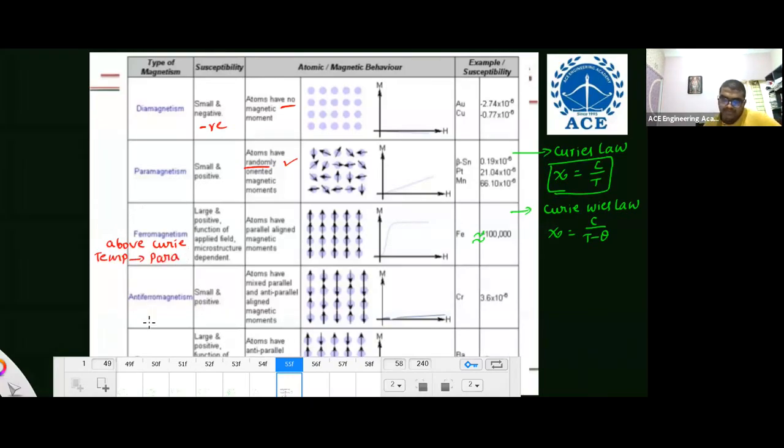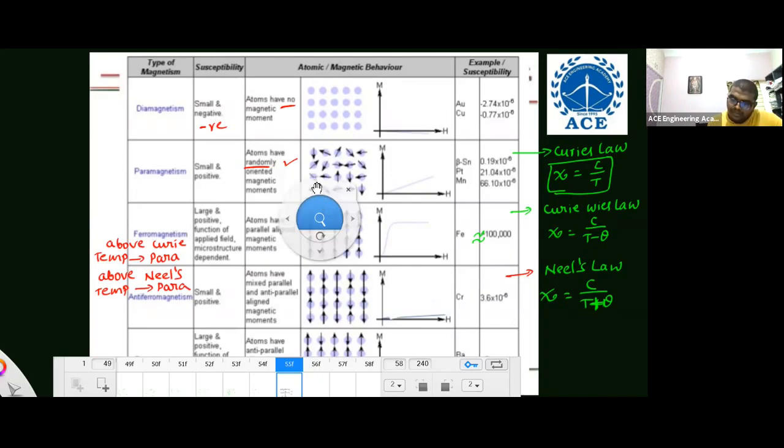Next, antiferromagnetic material. This antiferromagnetic material is also positive and small. Here it is given anti-parallel dipoles with equal magnitude, small intensity of magnetization, and it follows Neel's law, that is susceptibility is equal to C by T plus theta. This is T plus theta, that is T minus theta. Remember, above Neel's temperature, antiferro converts into para.